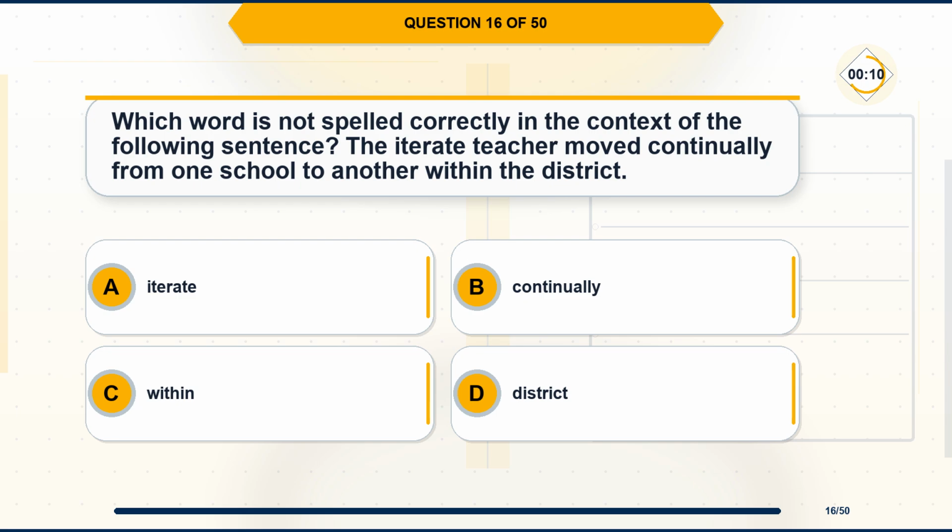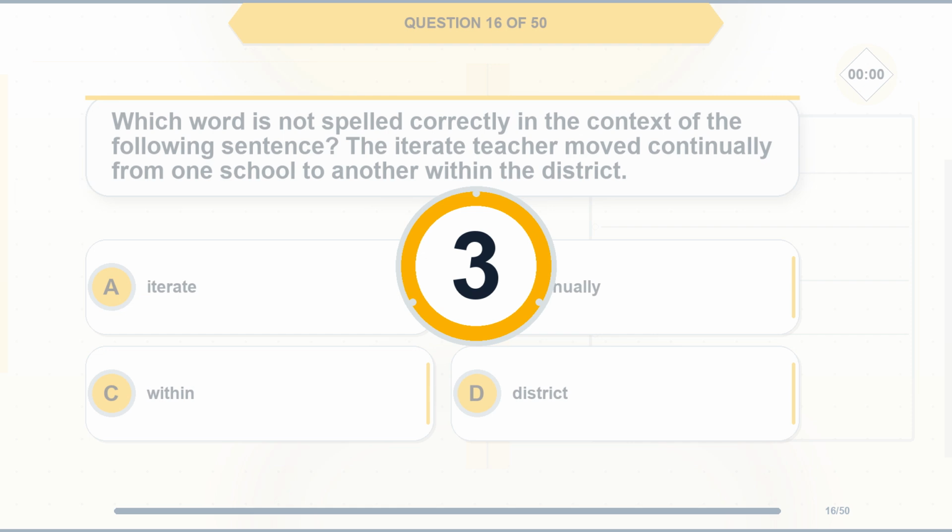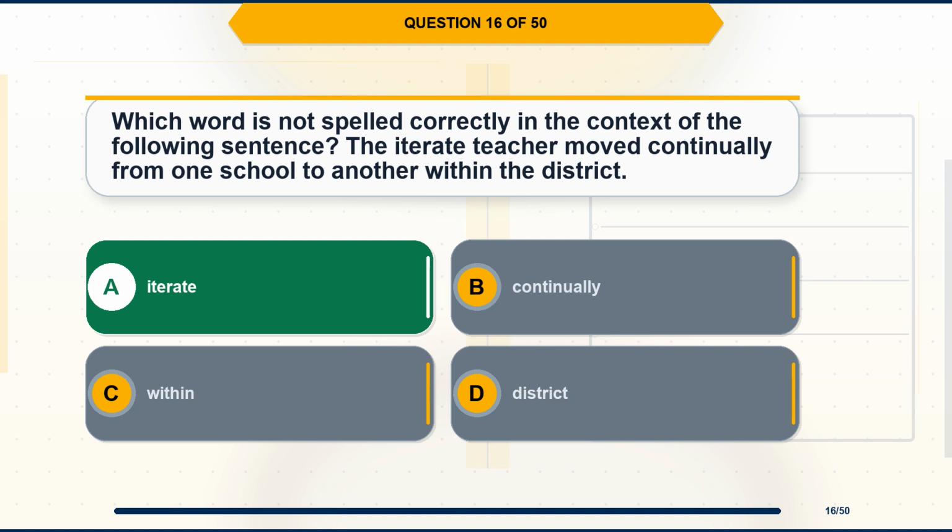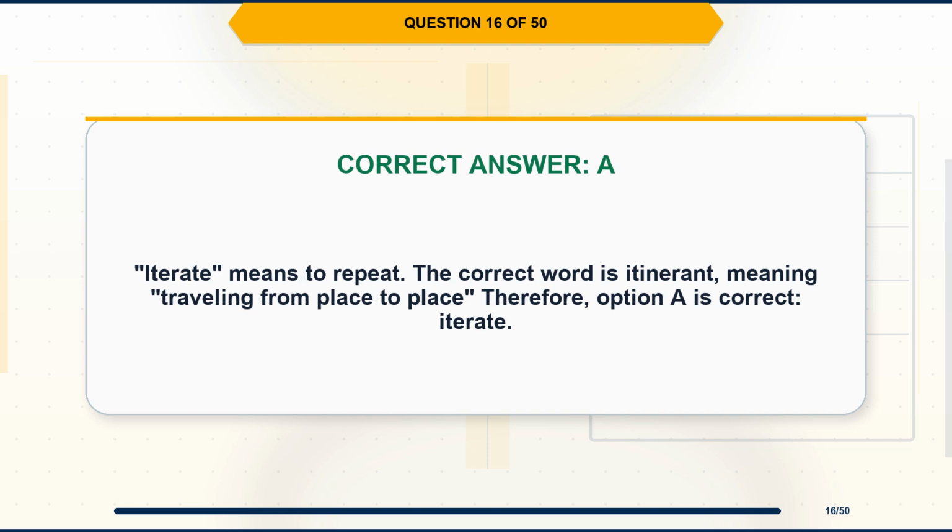The iterate teacher moved continually from one school to another within the district. Option A, iterate. Option B, continually. Option C, within. Option D, district. The correct answer is option A, iterate. Explanation. Iterate means to repeat. The correct word is itinerant, meaning traveling from place to place, therefore, option A is correct, iterate.